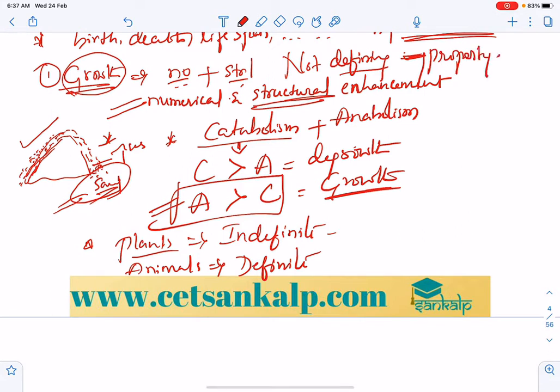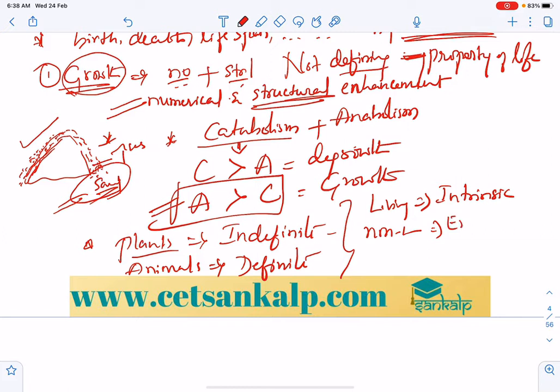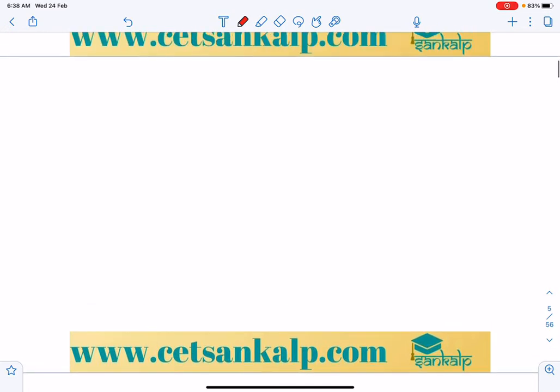Why? Because, you can say that the external growth, or living dead organisms, does not grow. And even in non-living things like mountains, growth is extrinsic, but in living organisms growth is intrinsic. So in living organisms growth is intrinsic, inside the body, whereas in non-living things growth is extrinsic.